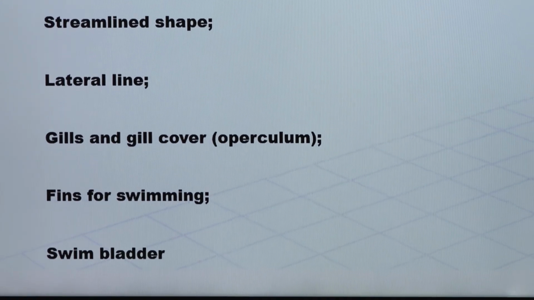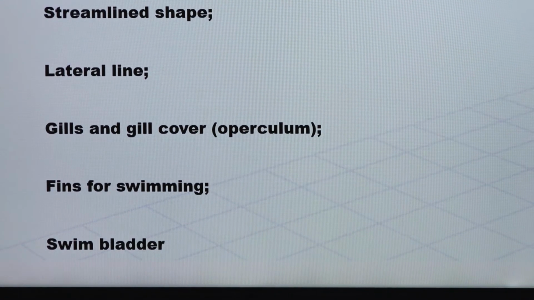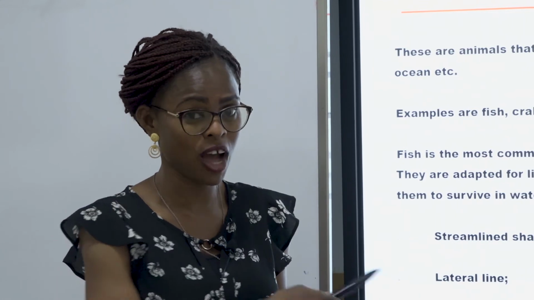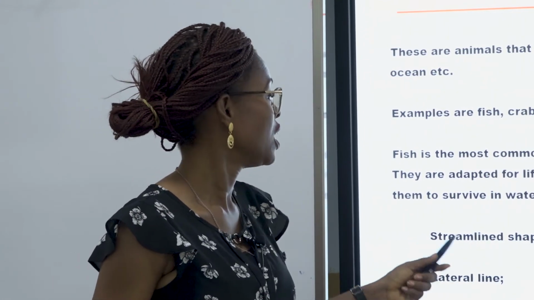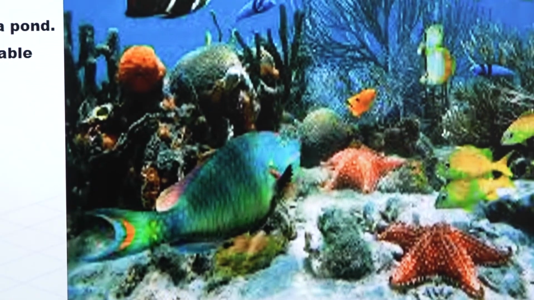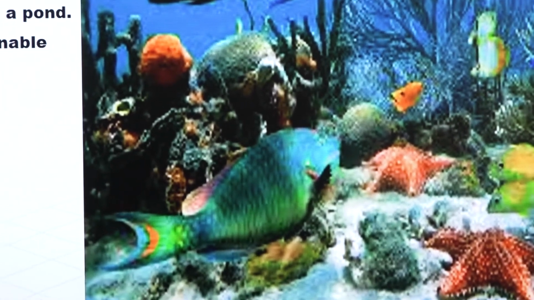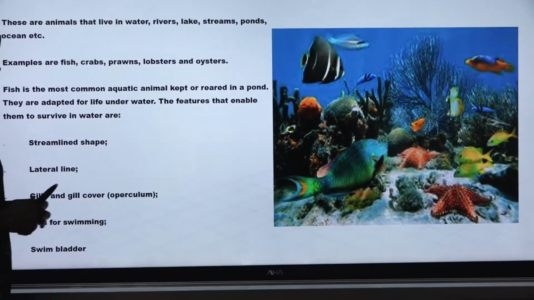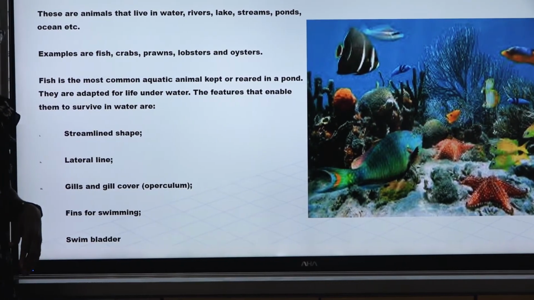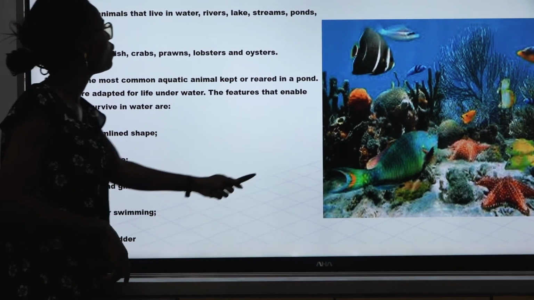That's what helps fish to be able to survive in water. You might ask yourself, do you have this swimming ability? No, because you don't have the ability to survive underwater. You don't have streamline shape, you don't have lateral lines, and you don't have gills. That's the reason why fish is one of the aquatic animals that can do what? That can survive in water.